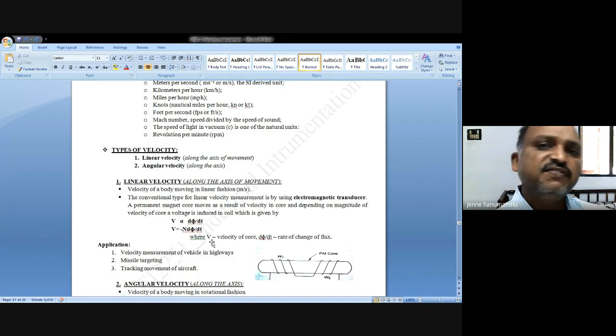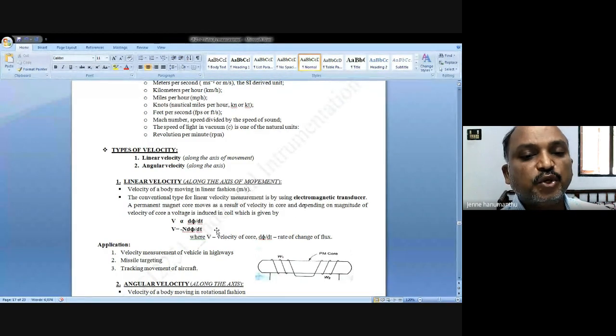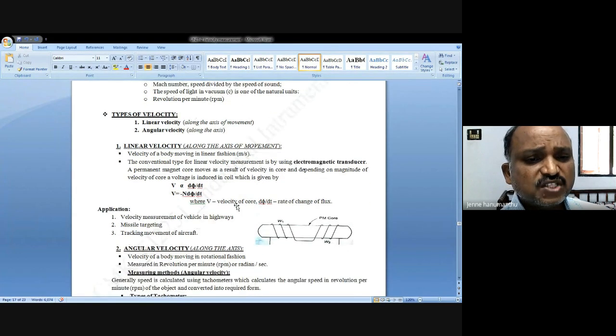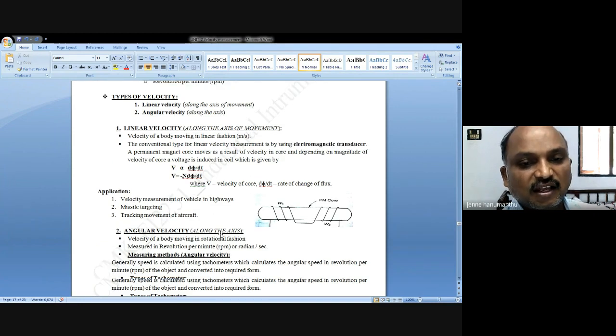Based on this principle, the electromagnetic transducer works, and the EMF is proportional to linear velocity. Where is it applied? For vehicles on highways, missile targeting, and tracking movement of aircraft. In all these cases it can be applied linearly.